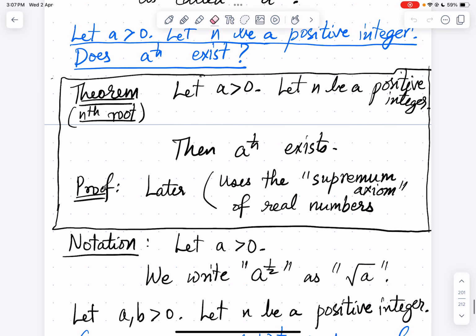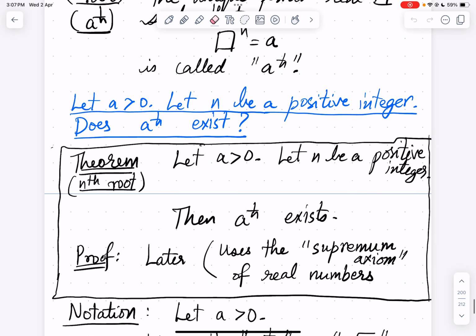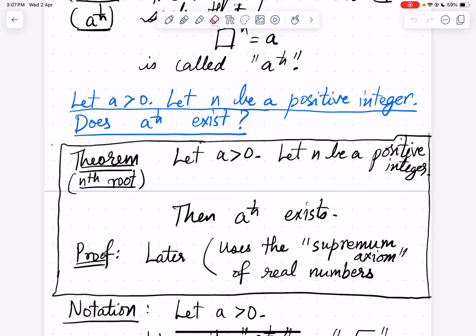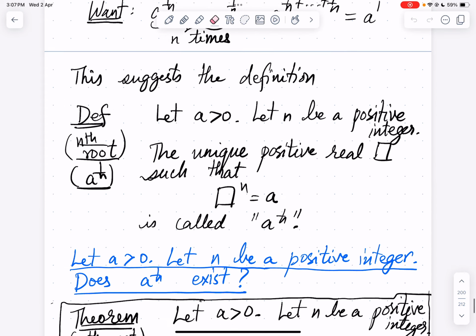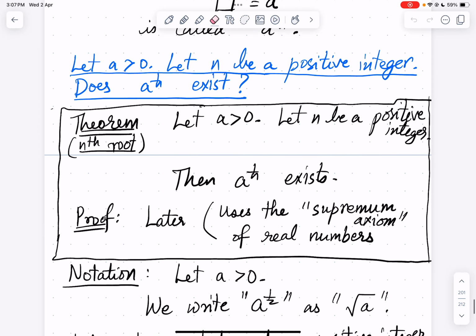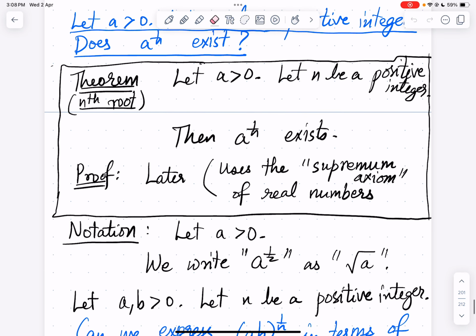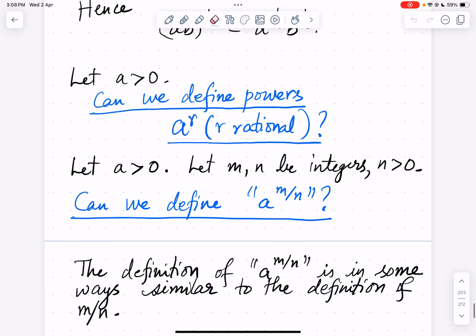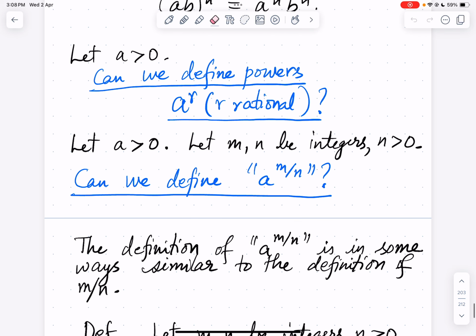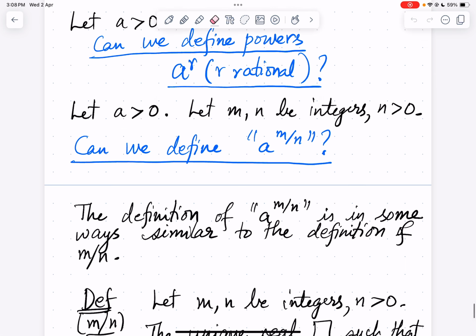And by a theorem which we will not prove, a power 1 by n for a positive and n a positive integer always exists. So the unique positive real box such that box power n equals a always exists, and that is defined to be a power 1 by n. Then we asked how can we use this to define a power m by n, where m and n are integers and n is greater than 0.